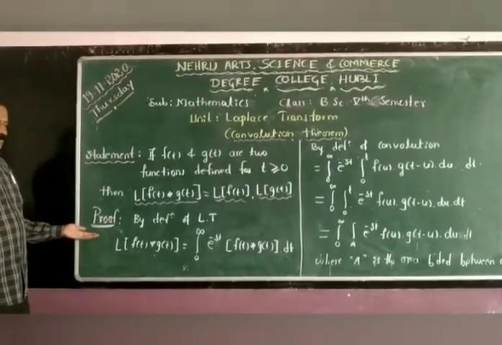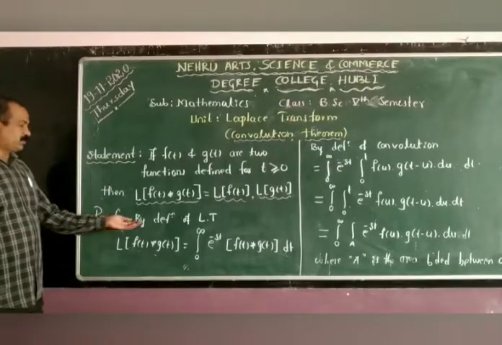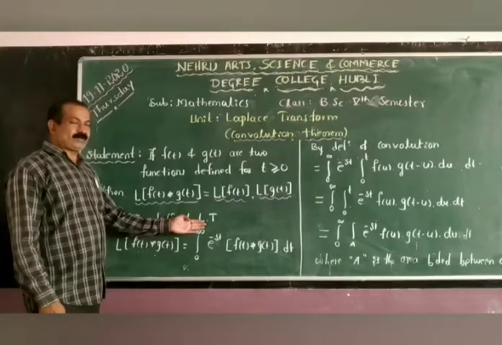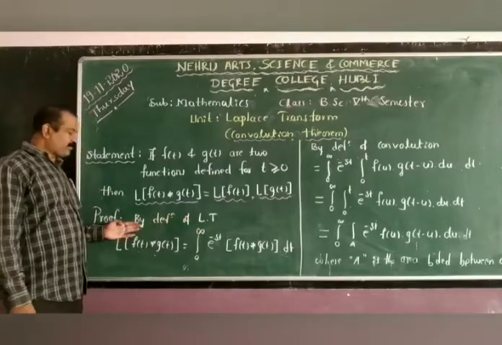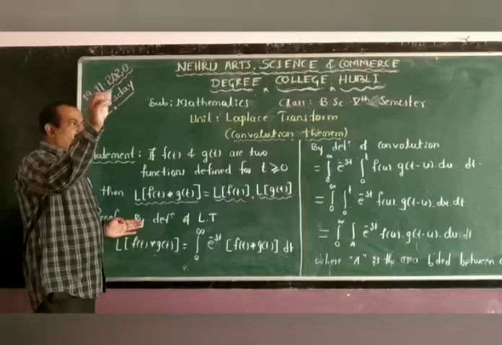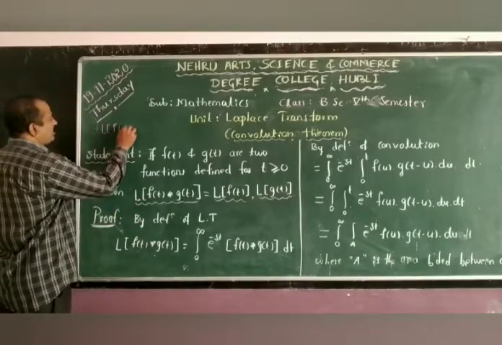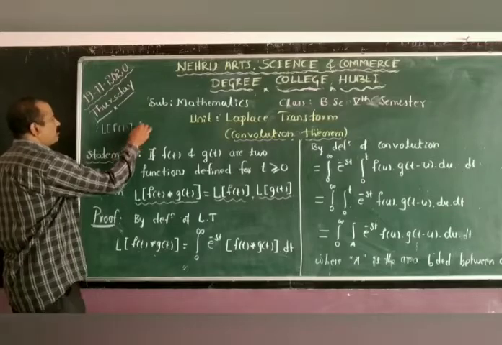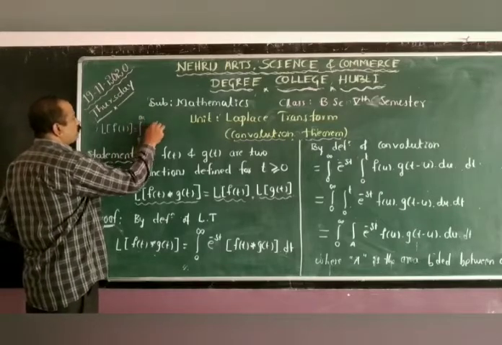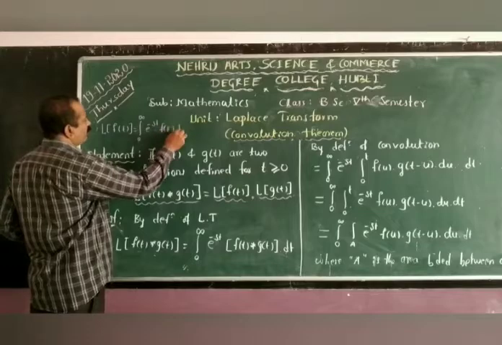Okay, students, let us go for the proof of this by the definition of Laplace transform. What does the Laplace transform definition say? L of f of t is integration from 0 to infinity e raised to minus st into f of t dt.